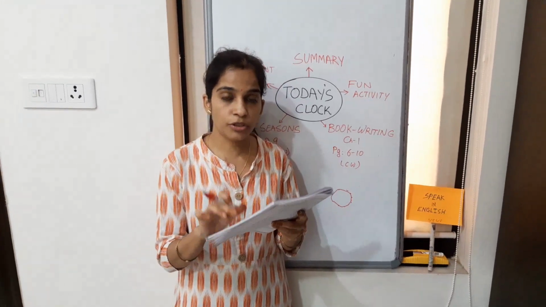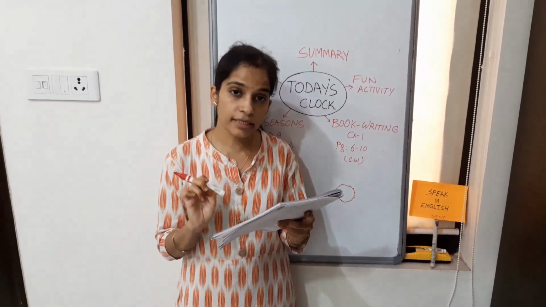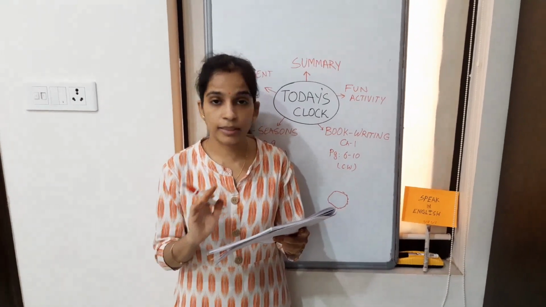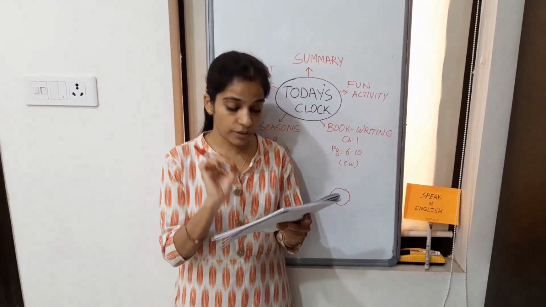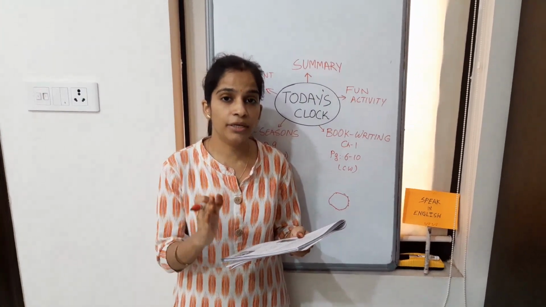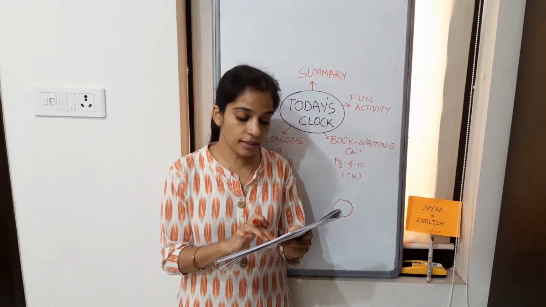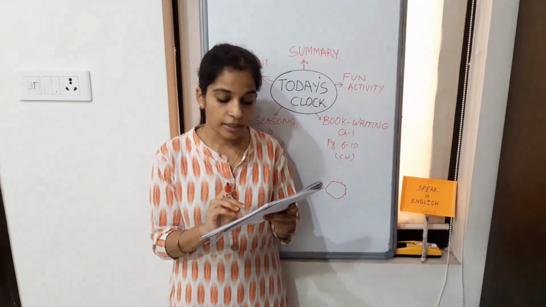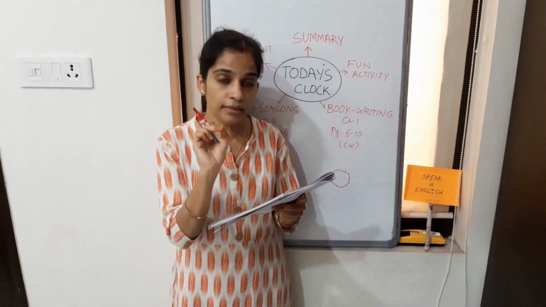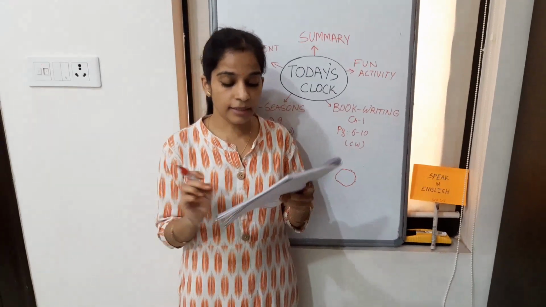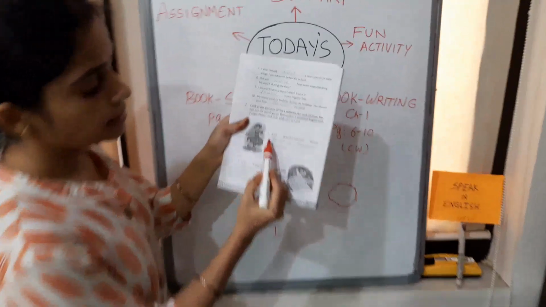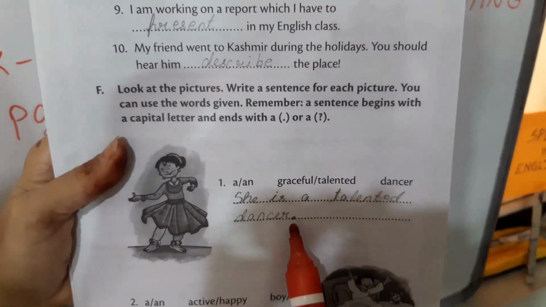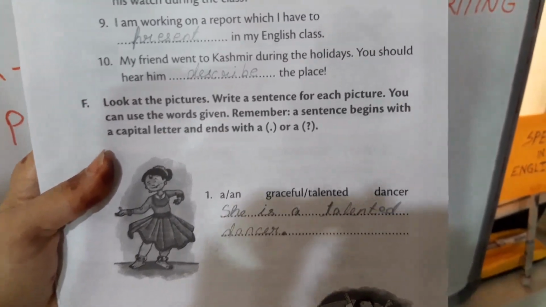Now from these words you are going to make a sentence. What sentence I made? She is a talented dancer. Simple. I am using, and first try to use any pronouns: he, she, and this is a girl. So I wrote she, and then is. And then a, write the article, a talented dancer. And then as you can see how I have done. S is capital, and also remember that after this it will end with a full stop. Next.